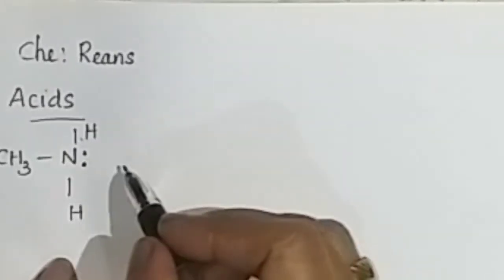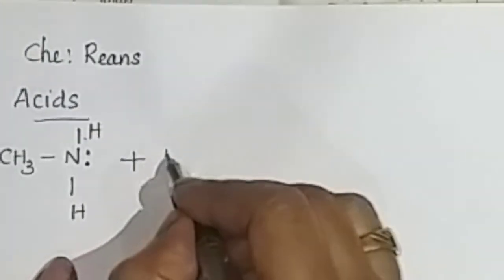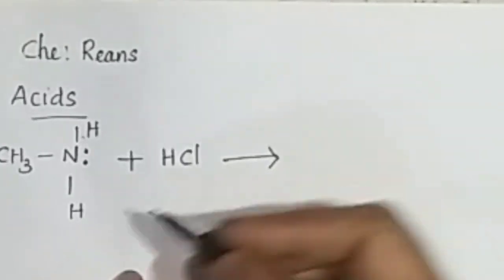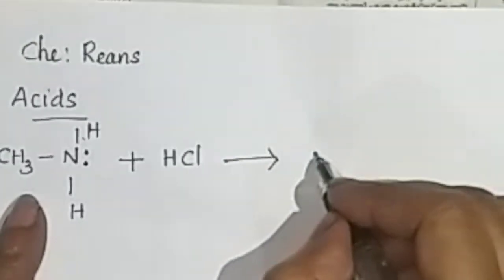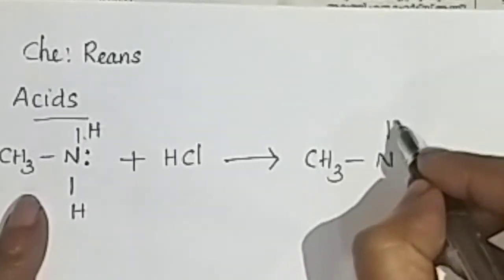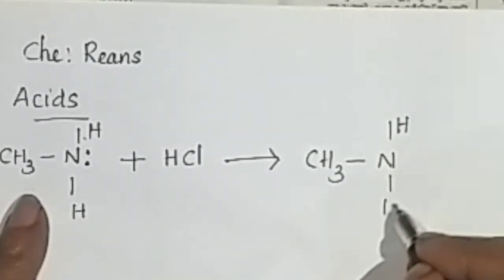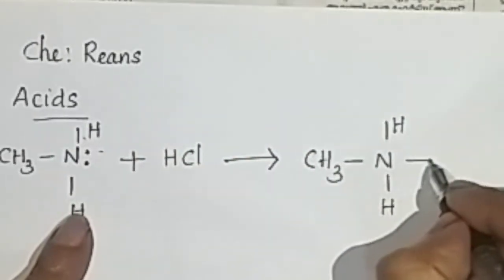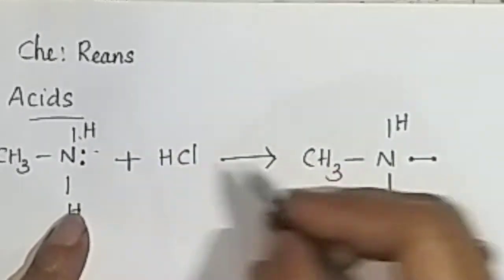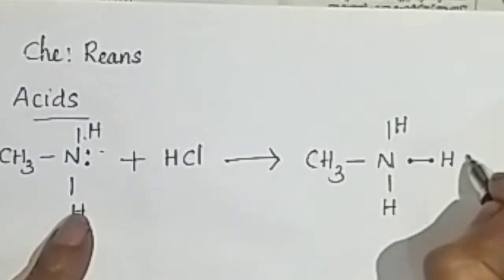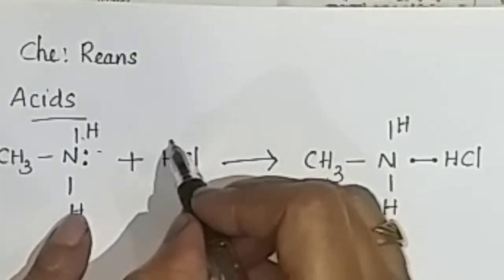So methanamine plus acid, HCl, forms the corresponding salt, that is CH3NH. Here also an H is there, then the lone pair becomes a bond pair and HCl is added here.